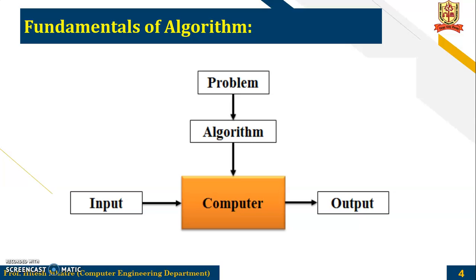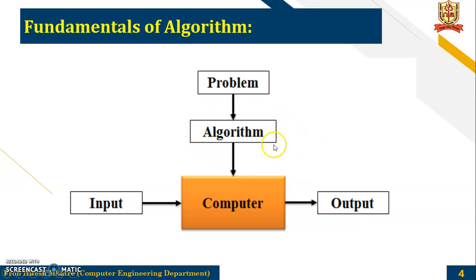Fundamentals of algorithms. So here you can see this is a computer system. You have an input. Through the input, you give an input to the computer system and it will do some processing, and then you will get an output. So how will you get an output? Because you have some problem. When you give an input to the problem, you design an algorithm.